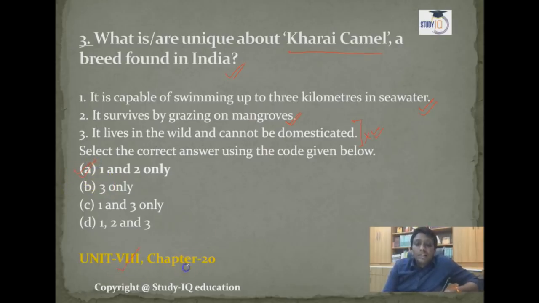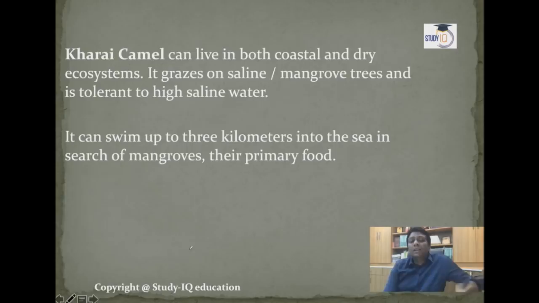Unit 3, chapter 20, this information is given there. The Kharai camel can live in both coastal and dry ecosystems. The first point, it grazes on saline plants and mangrove trees, and it is tolerant to highly saline water. It can swim up to 3 kilometers into the sea in search of mangroves, their primary food. So this is the reason guys, they are found in the coastal regions.